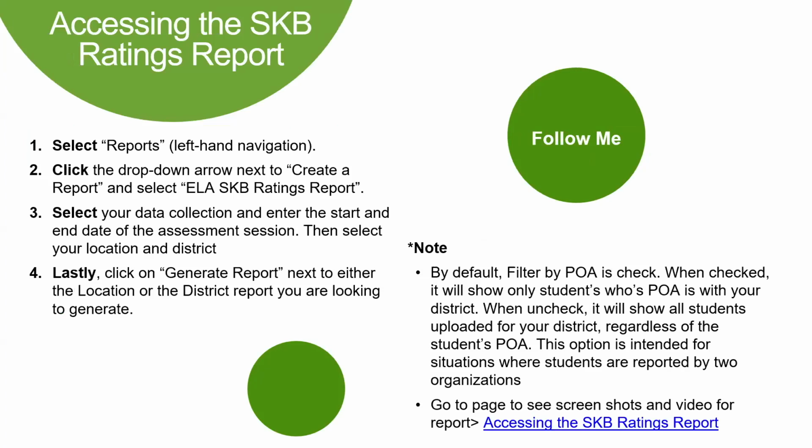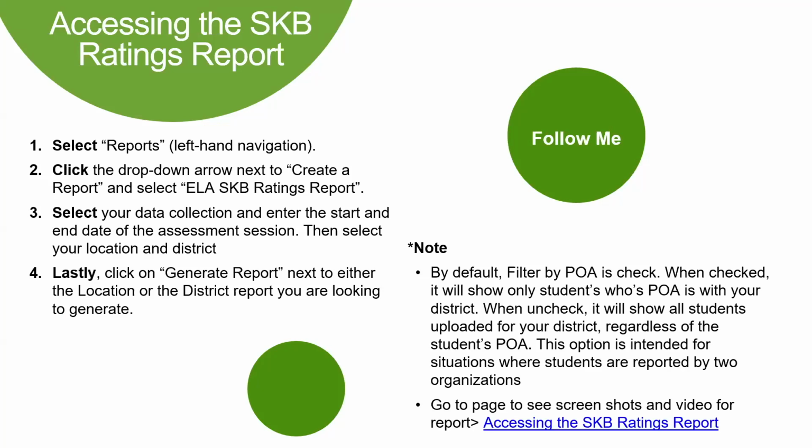We're going to go through accessing this SKB ratings report. I encourage you to follow me through. The note I want to highlight here, keep this in mind: by default, the filter by point of authority is automatically checked. When it is checked, it's going to show only students whose point of authority is with your organization.